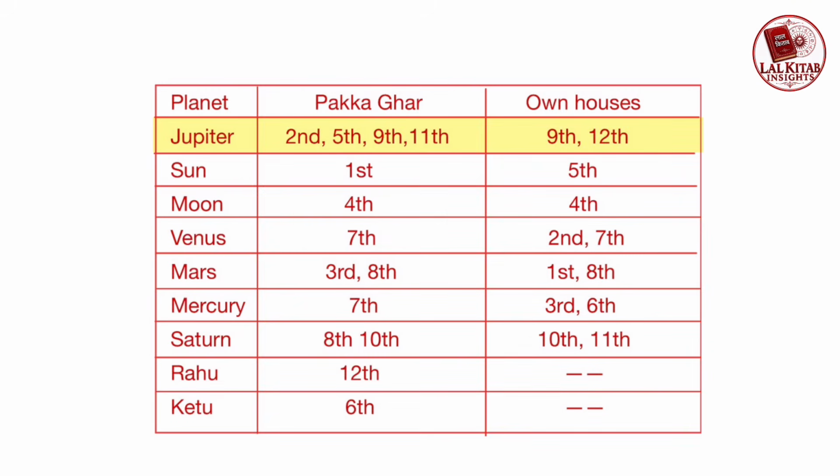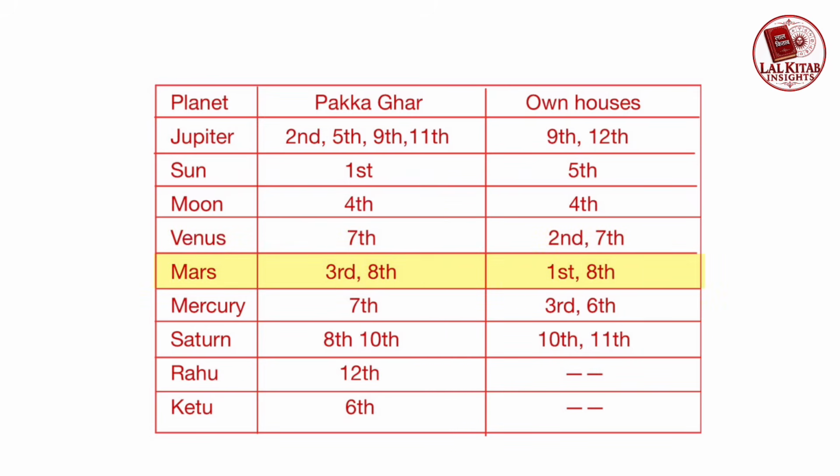Jupiter's Pakka Ghar are 2nd, 5th, 9th, 11th, whereas its sign houses are 9th and 12th. Sun's Pakka Ghar is 1st and sign house is 5th. Moon's Pakka Ghar as well as sign house is 4th. Venus Pakka Ghar is 7th and sign houses are 2nd and 7th.